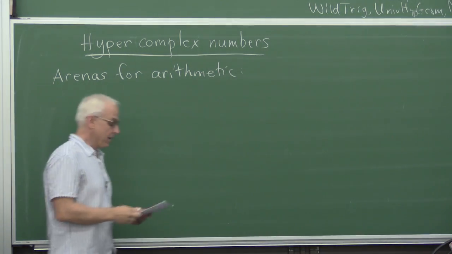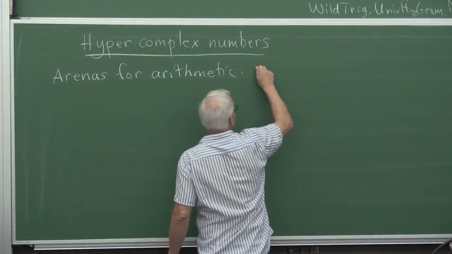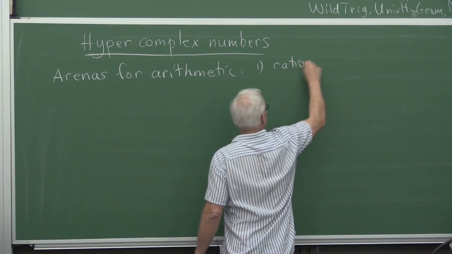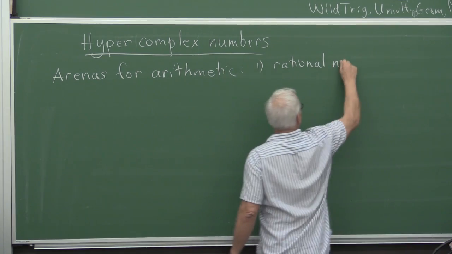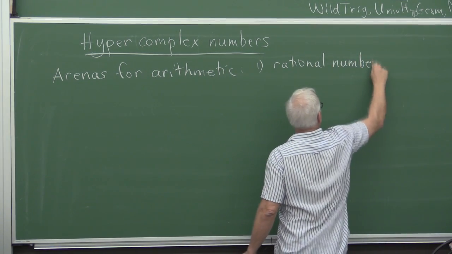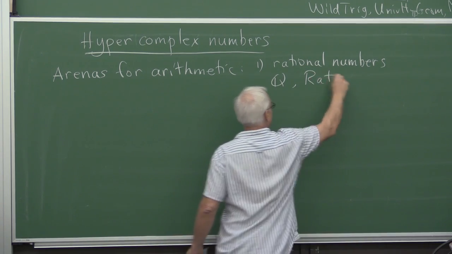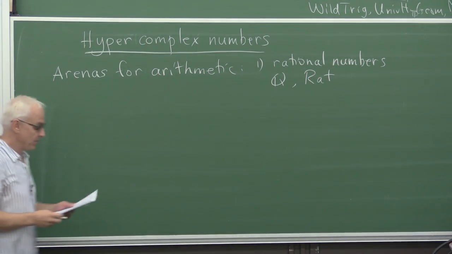And historically, we certainly know about the rational numbers, often denoted Q, or maybe type RAT.